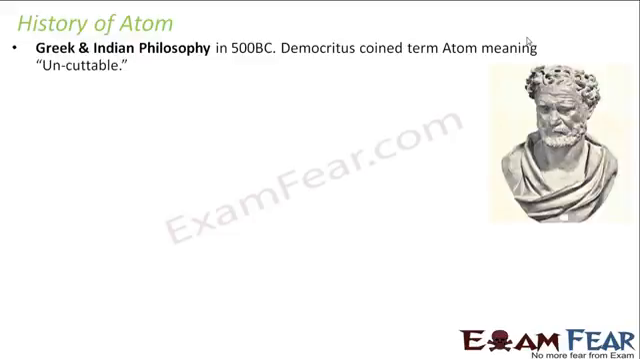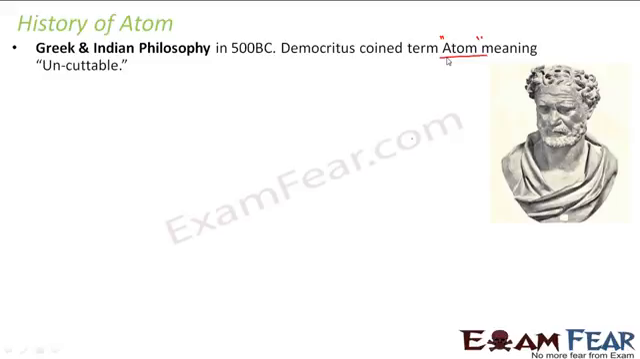Long back, somewhere around 500 BC, there was a Greek philosopher, a Greek as well as Indian philosopher named Democritus, who coined the term atom. What is the meaning of this term atom? It means indivisible or uncuttable, something which cannot be further divided into smaller parts. During that time it was considered that atom is indivisible. You cannot further break it down into smaller components.